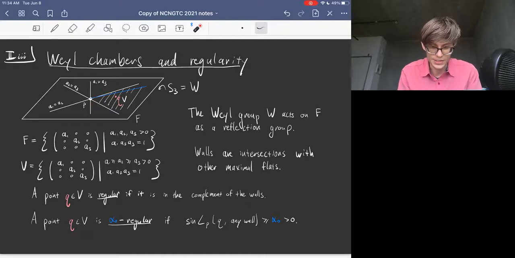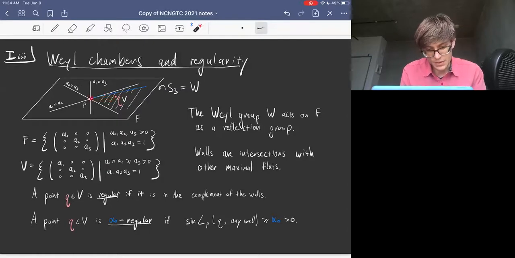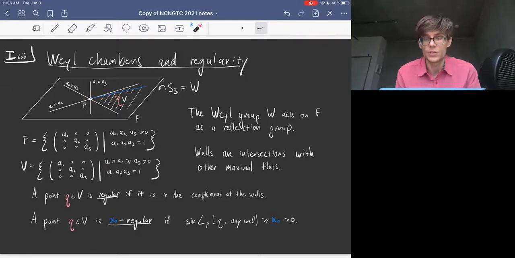The purpose of this definition is that you can imagine sitting at P and drawing a vector out in the direction of V. And if you draw a regular tangent vector, a vector in a regular direction, then any perpendicular plane, so you choose any other tangent vector perpendicular to F, that 2-plane will always be negatively curved if the tangent vector you choose is regular. As you choose a tangent vector closer and closer to the walls, you can achieve smaller and smaller curvatures, including curvature 0, once you're actually at the wall.